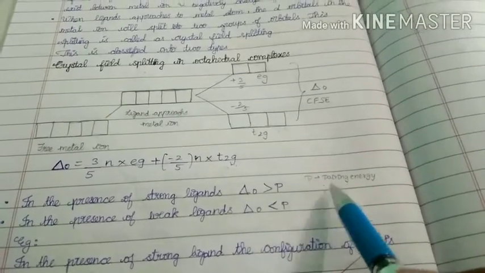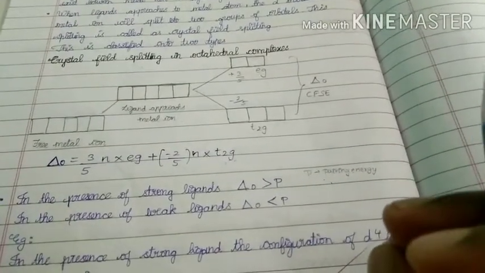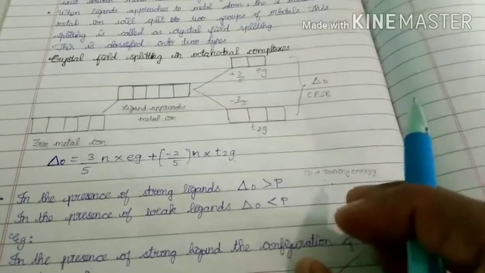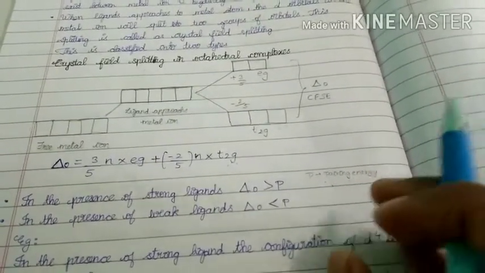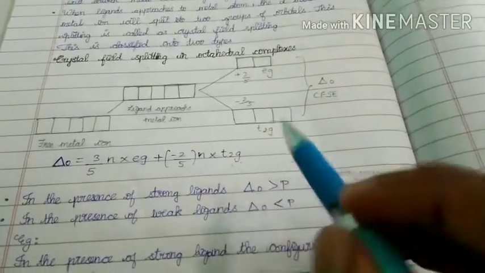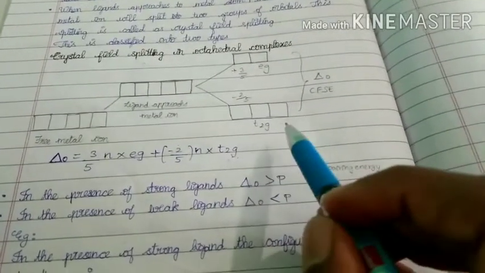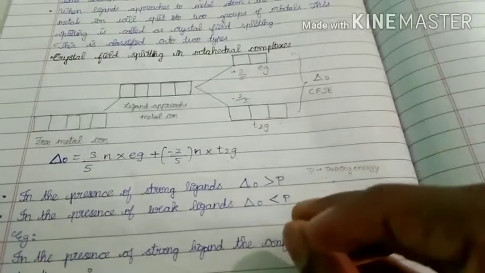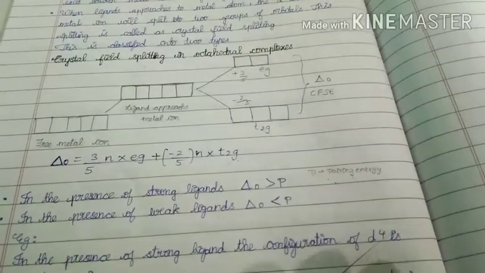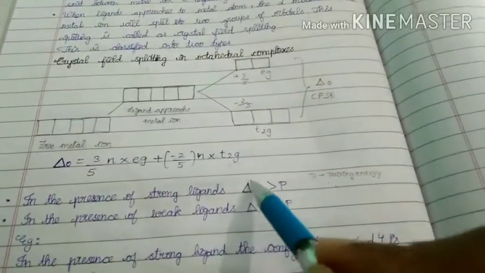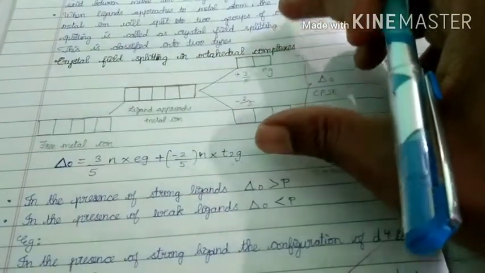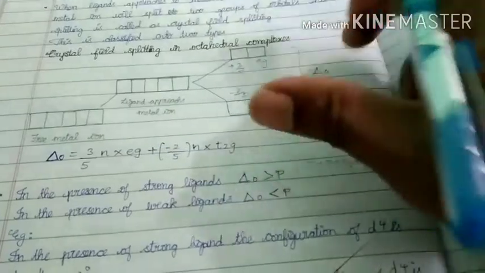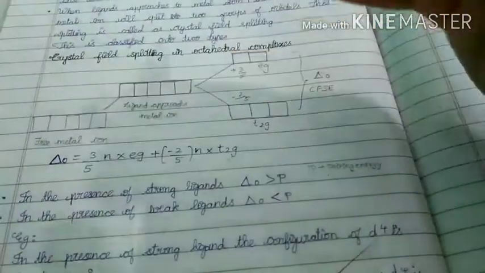Pairing energy means the energy required to pair the electrons. In strong ligand cases, the pairing energy is very small compared to delta naught, because delta naught is large. The two sets of orbitals are far apart, so the electron cannot jump from the lower energy to the higher energy orbital, and the electrons will be paired.